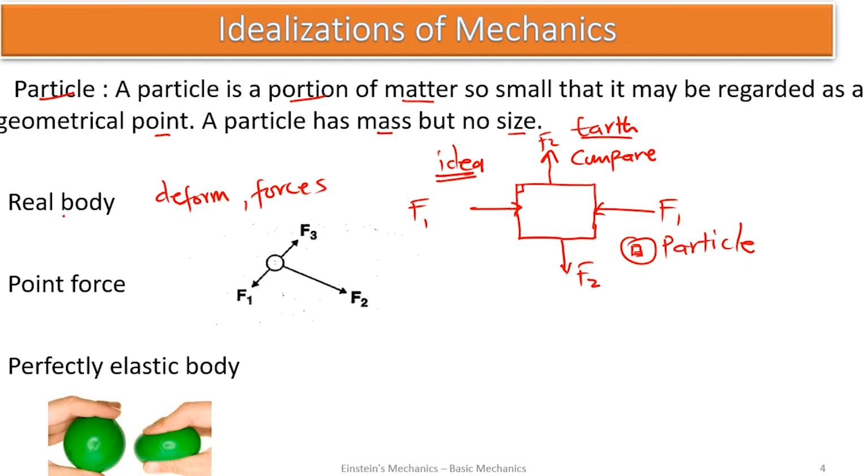So we can say that anybody that deforms when it is subjected to force is called a real body. So a real body is a body that deforms when subjected to force or forces, and that body is termed to be a real body.